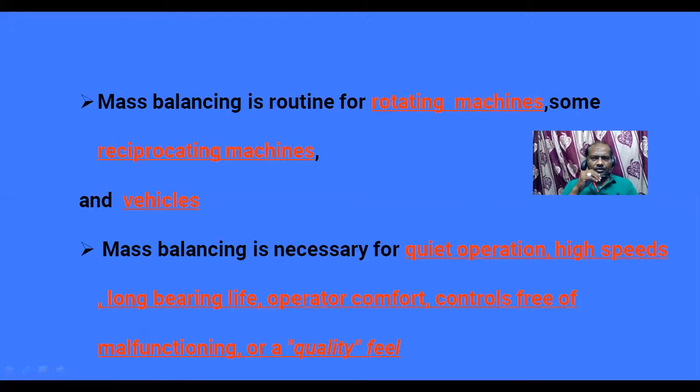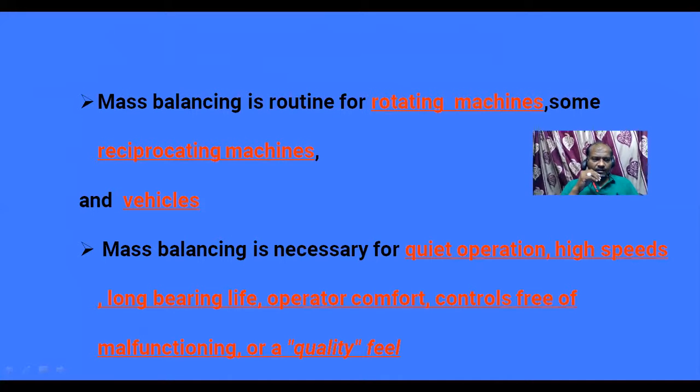Balancing is needed for rotating machines as well as for reciprocating machines and for vehicles. That means any dynamic state needs a balancing system. For all that type of dynamic state, we need balancing. Then only it can continuously perform its function. So why do we need balancing?